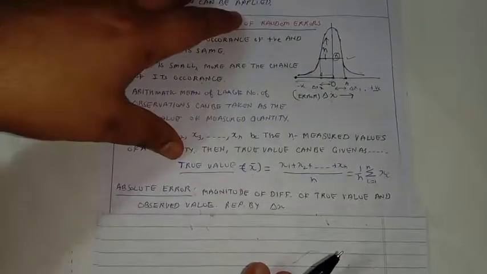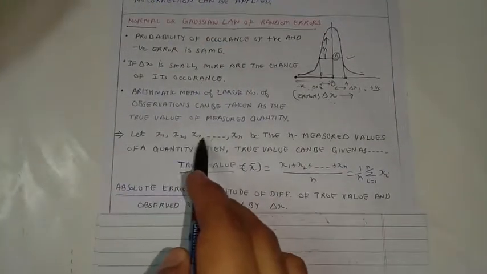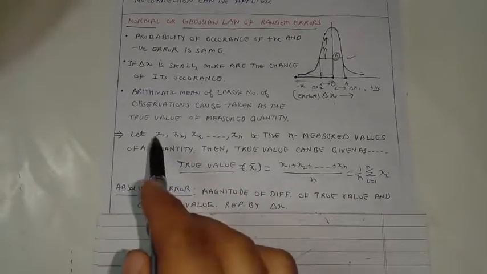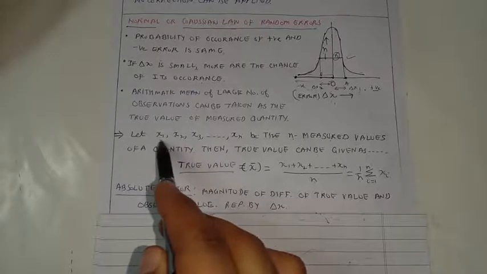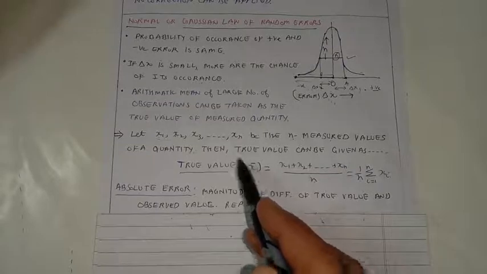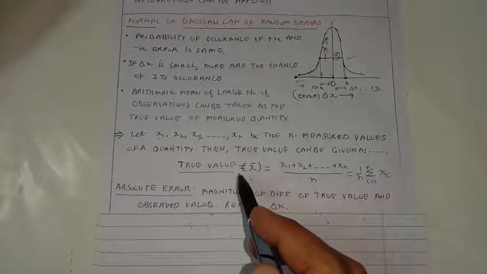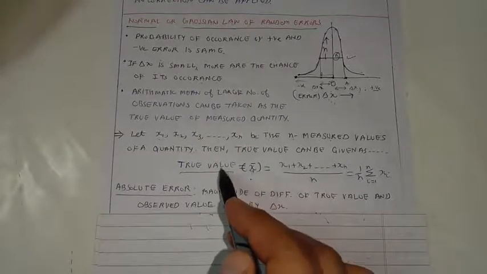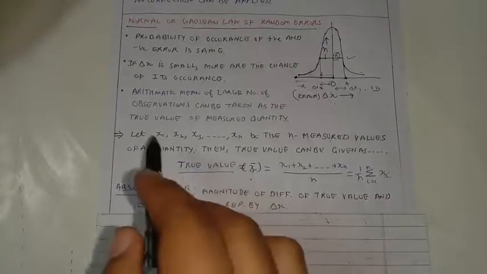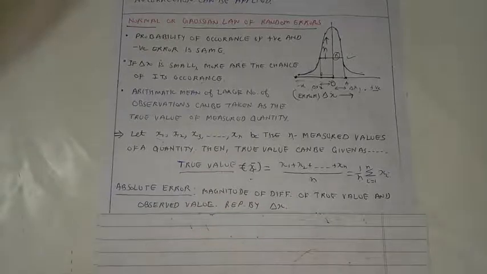Next is absolute error. Now if we compare x bar with these x1, x2, x3, x4, so on up to xn values, then few of the values present in our data set will be less than x bar. Few of the values present in our data set will be greater than x bar. That means if we take the difference of x bar, the average value, which is the true value, and these measured values, then the difference will not be equal to 0. For some of the observations it will be equal to 0, but for some it will not be.